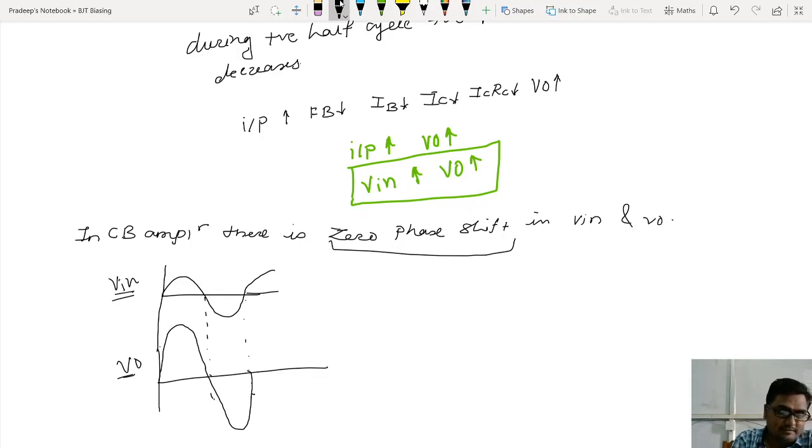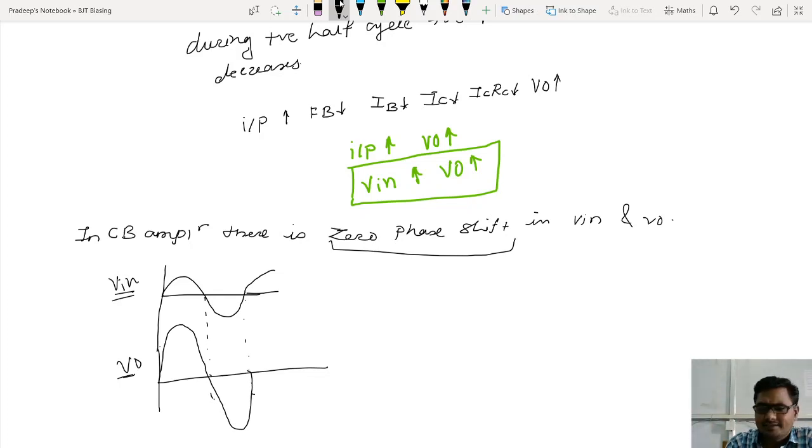The next topic that we are going to discuss is common emitter, and there you will find there is a 180 degree phase shift between input and output. And you have already studied the DC load line. When input increases, output decreases. That is the reference we need to use in the common emitter configuration.